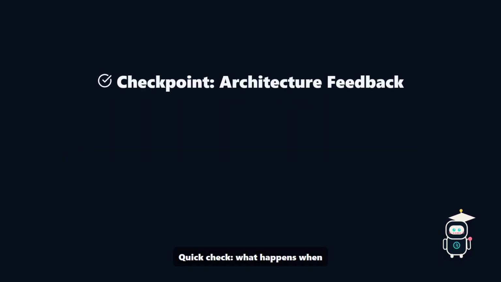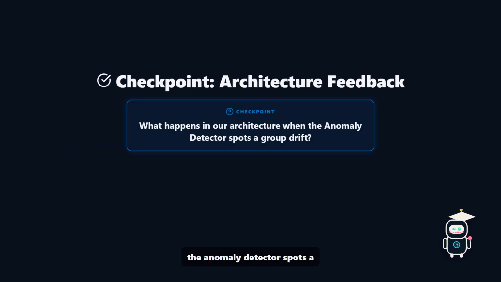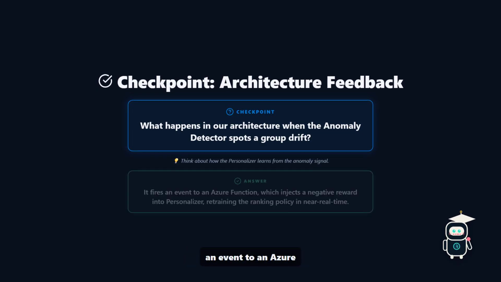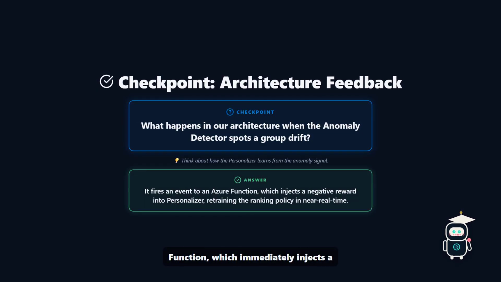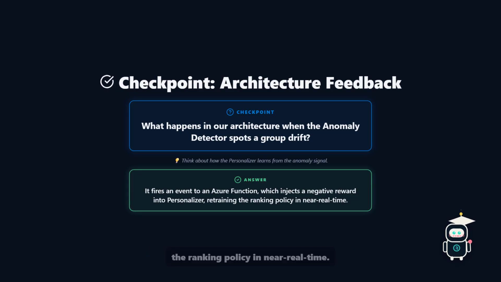Quick check. What happens when the anomaly detector spots a group drift? Pause. It fires an event to an Azure function, which immediately injects a negative reward into Personalizer, retraining the ranking policy in near real time.